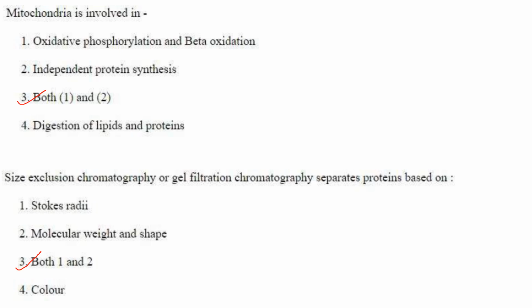Then mitochondria are involved in oxidative phosphorylation and beta oxidation, yes. Independent protein synthesis, yes, it has its own DNA and ribosomes, so it is involved in independent protein synthesis. So both 1 and 2 are correct.